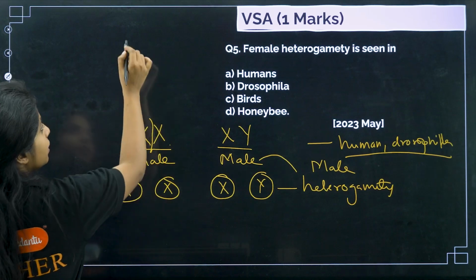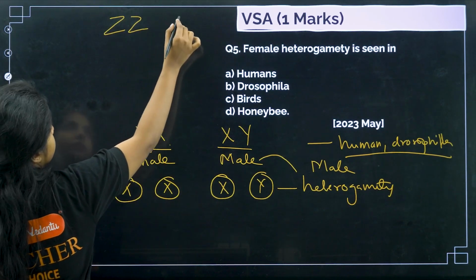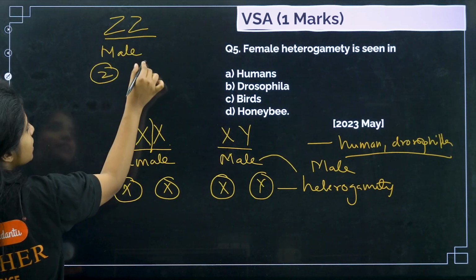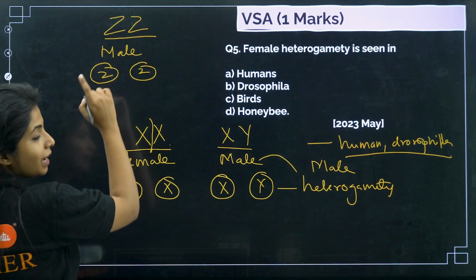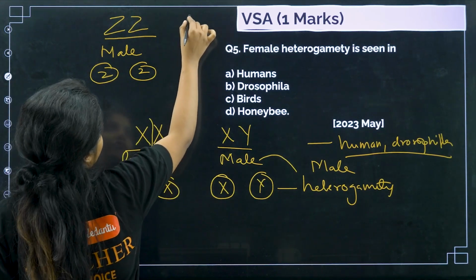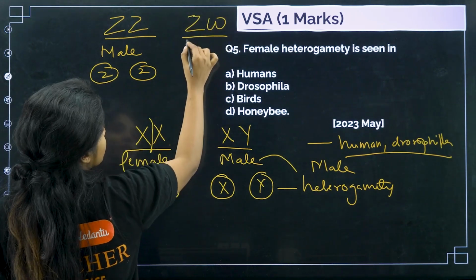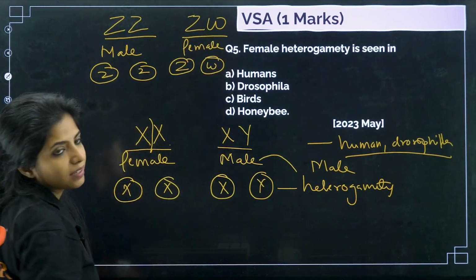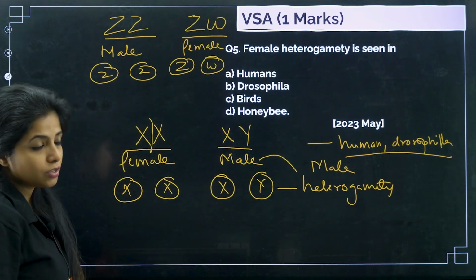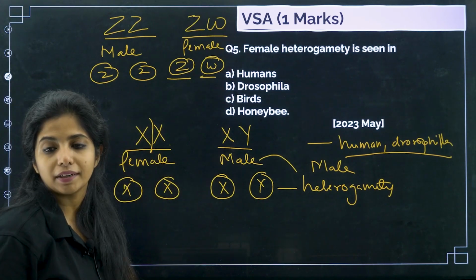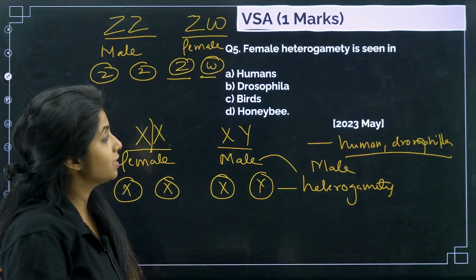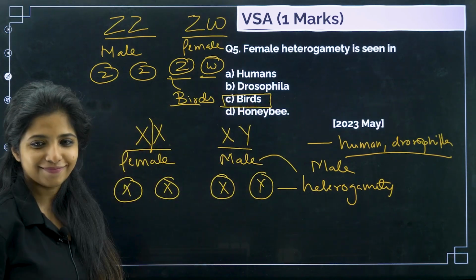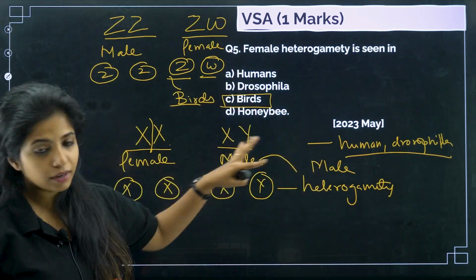And the female heterogamety you will be seeing in birds, where children, this stands for male. So you see male will always be producing Z in the gametes, all the gametes. So male homogamety is seen over here and female heterogamety is seen over here, because every time a female produces gametes, it can be either Z or it can be W. Got it? So this is the female heterogamety that you see over here. And this is seen in the case of birds. Cool? So human, Drosophila, they come under this category.